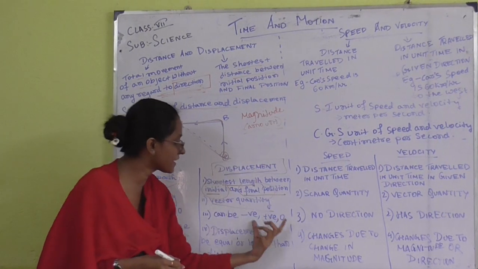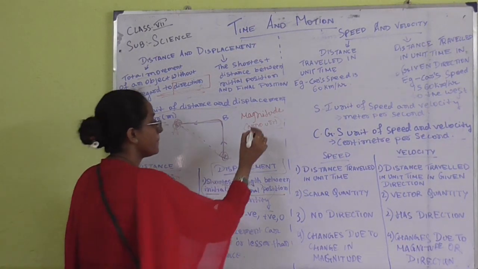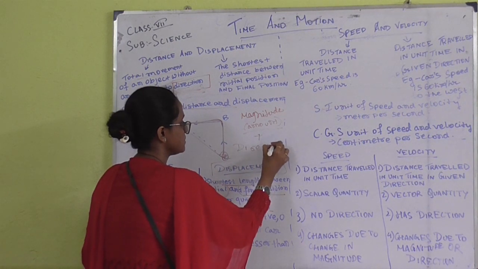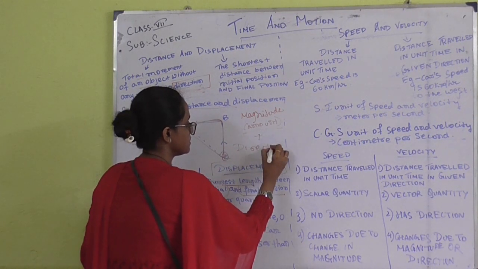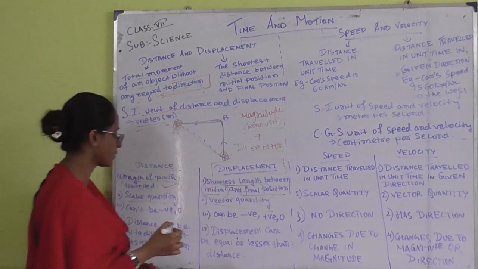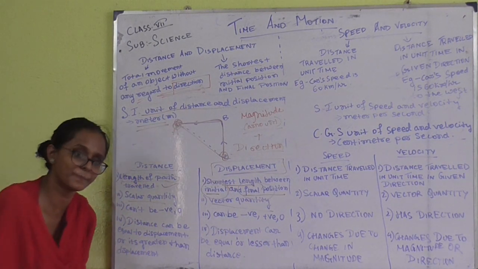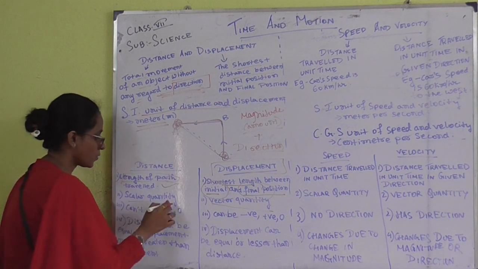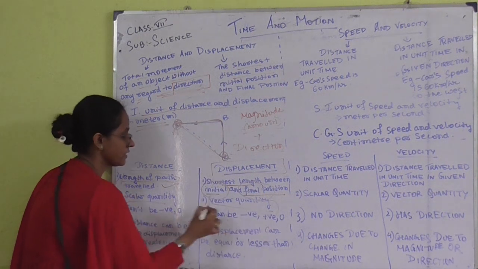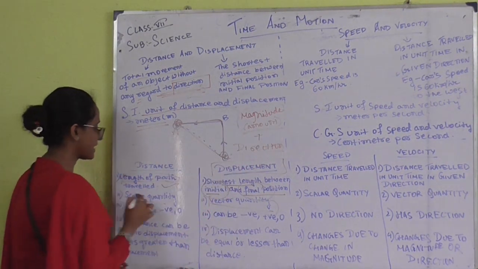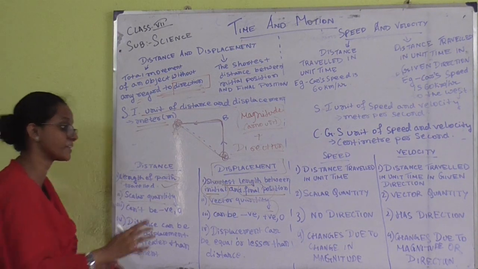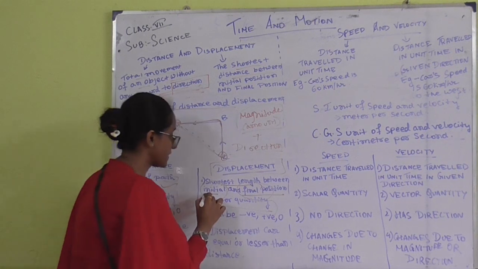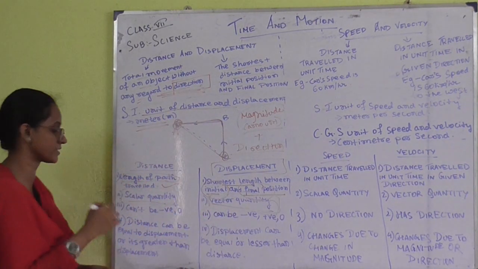But whenever a unit is having magnitude plus direction, then that is what we call the vector quantity. So if we are having only magnitude, then that will be regarded as a scalar quantity, but if we are having magnitude plus direction, then that will be regarded as a vector quantity.